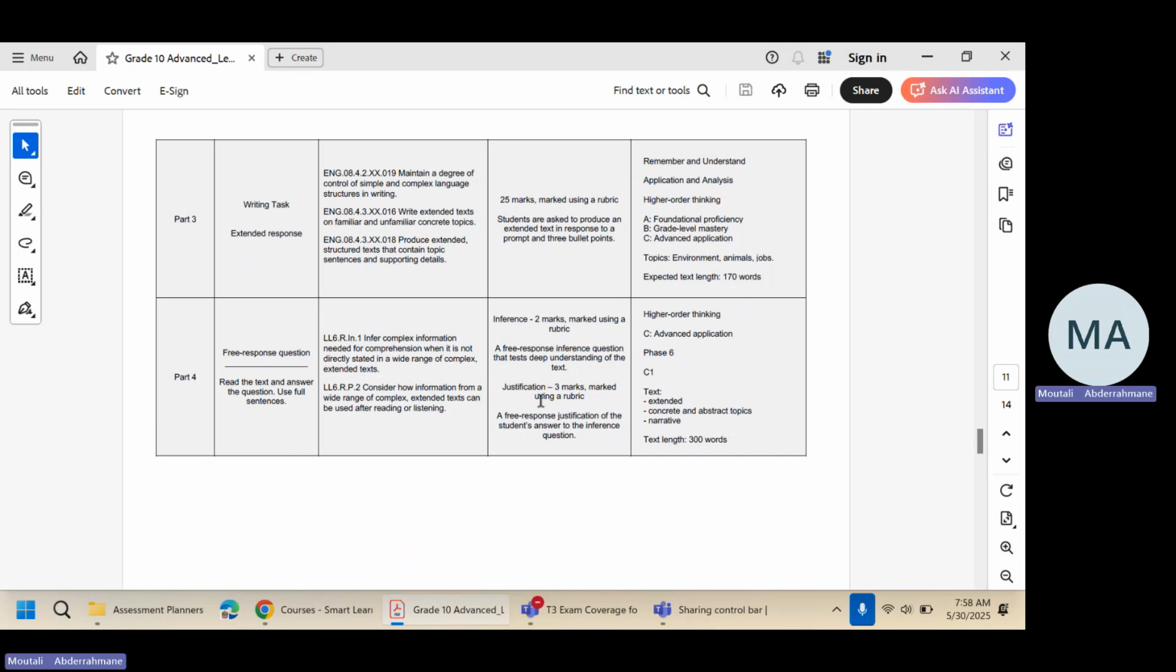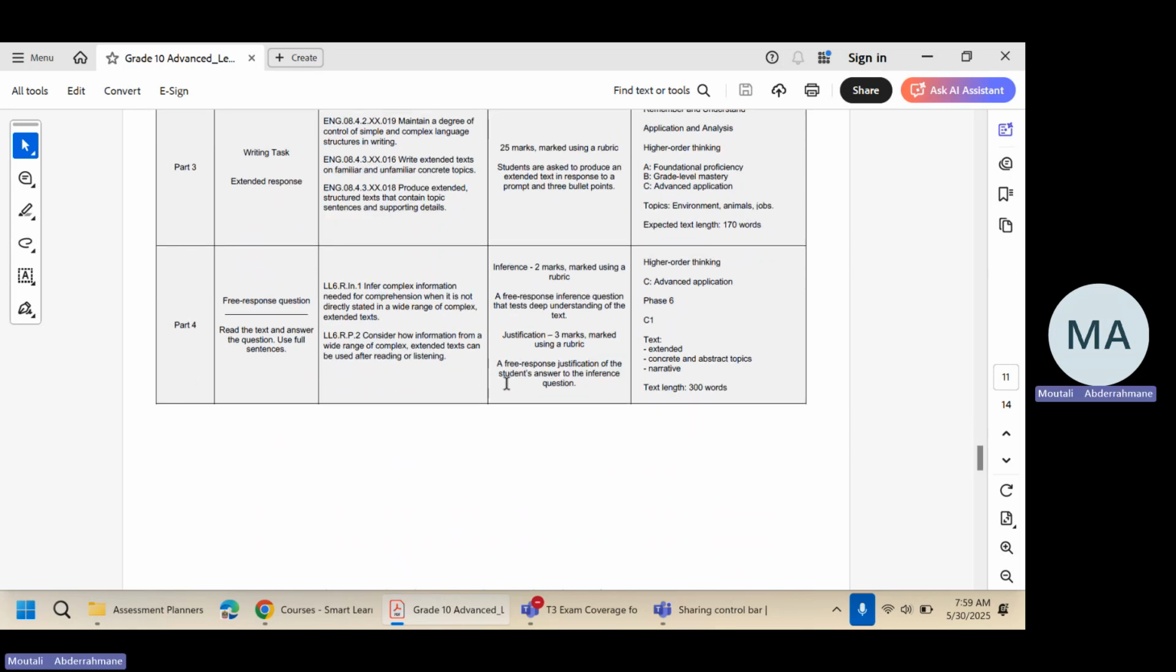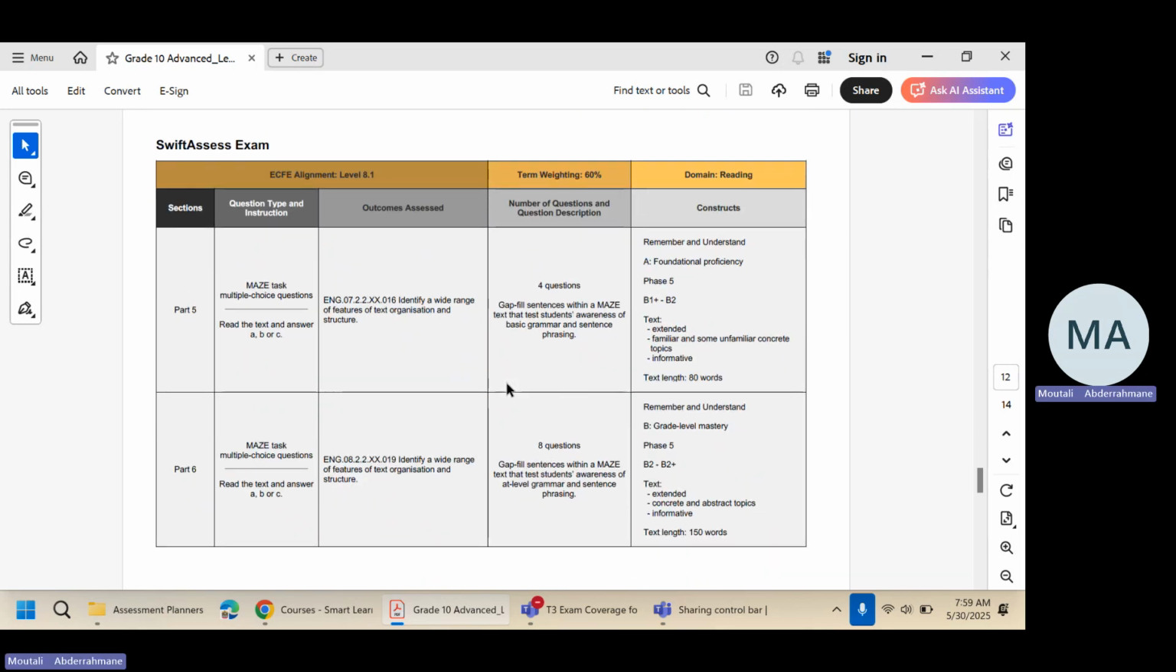And then you will be asked to justify your response. Remember, you need to justify your response using evidence also from the text in order to get 3 out of 3. So this part of the exam is allocated 5 marks. That's for the paper-based exam. Let's now move to the electronic exam, the one that will be on Swift Assess.